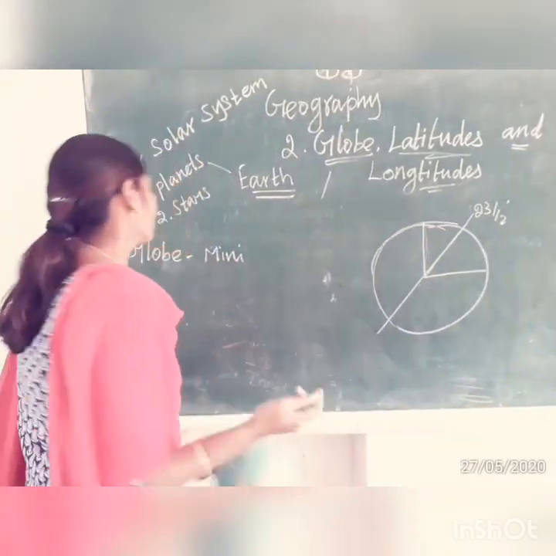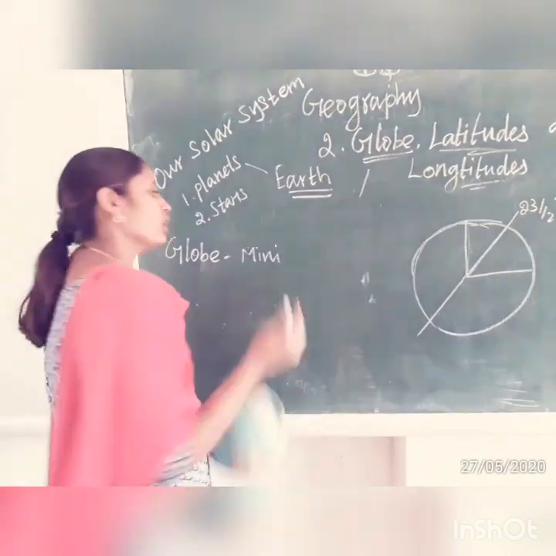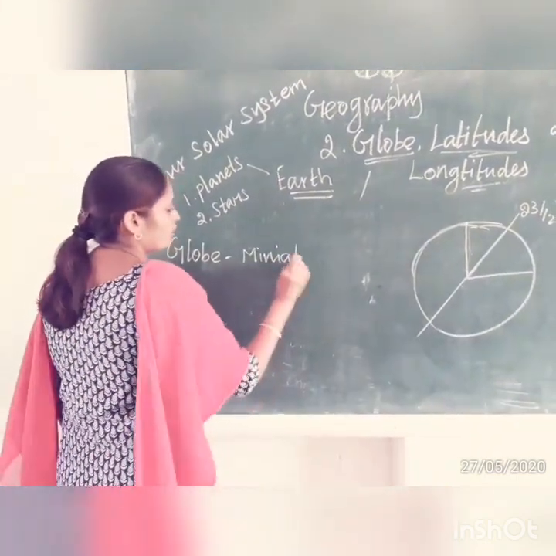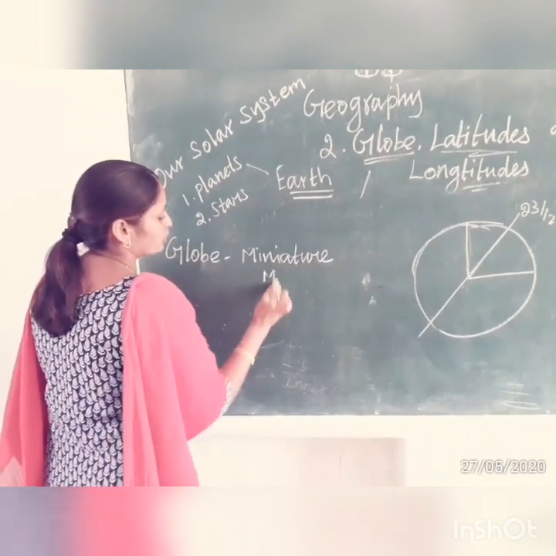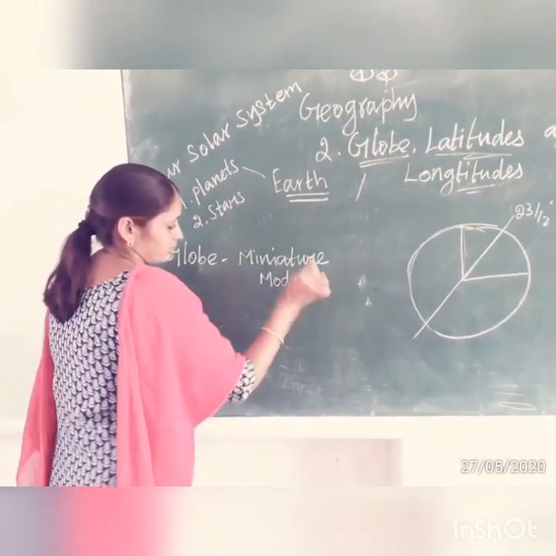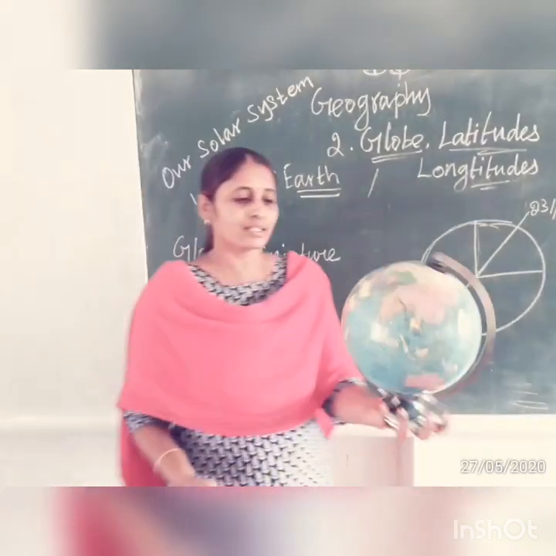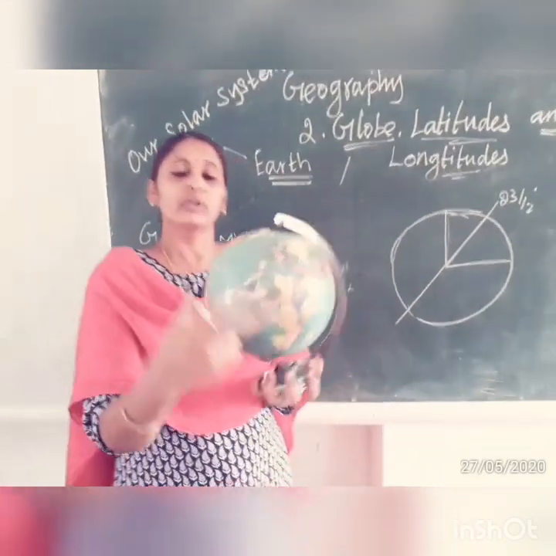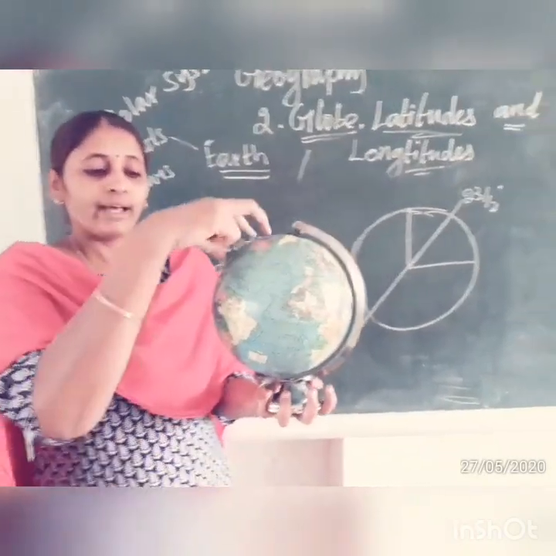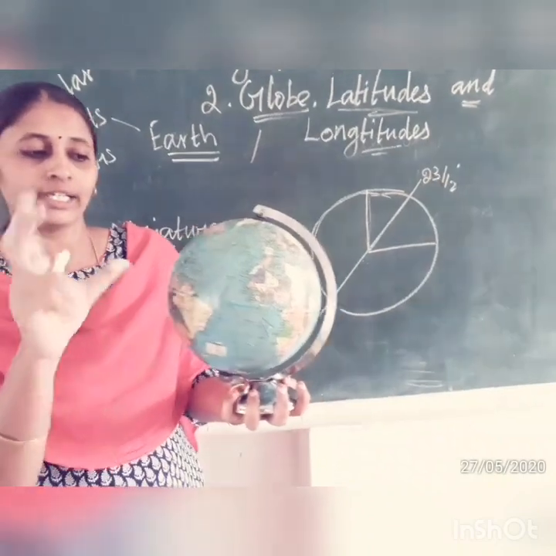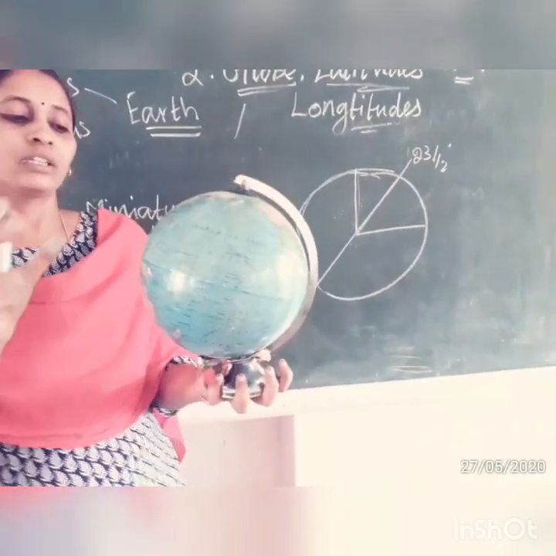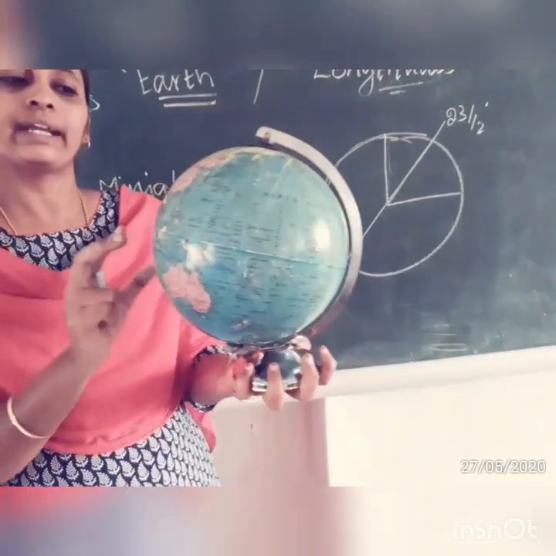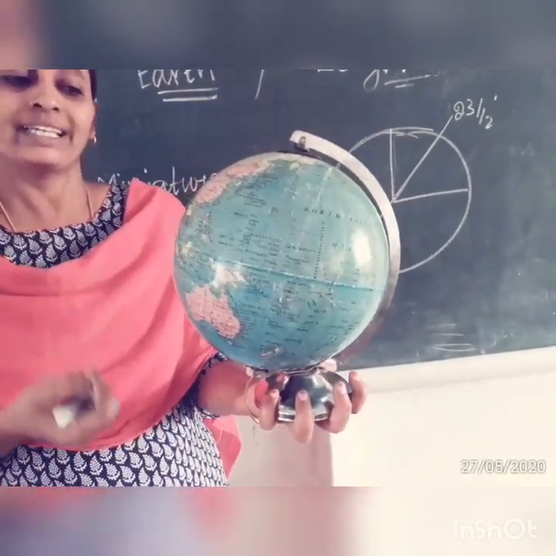Like that, this globe is also a miniature model of our Earth. With the help of the globe we can easily understand the continents, the size of continents, the size of oceans, the locations, everything.